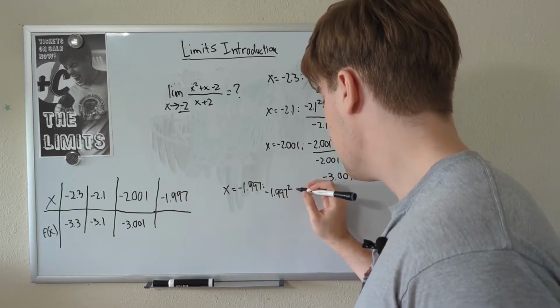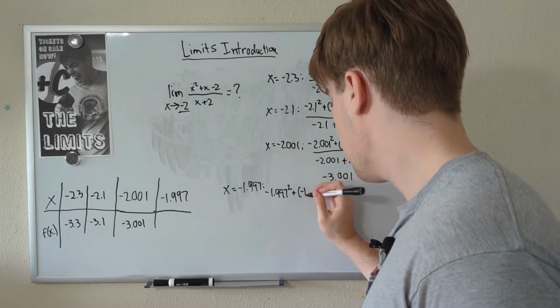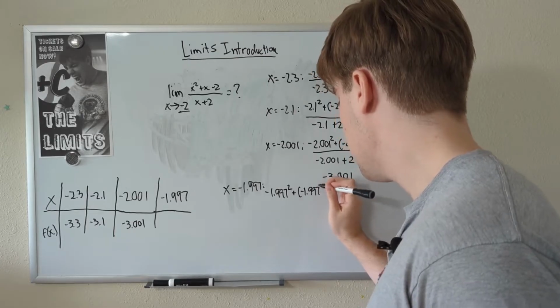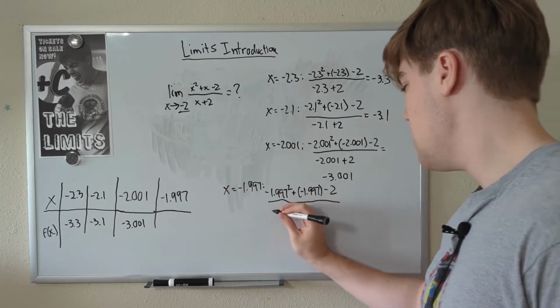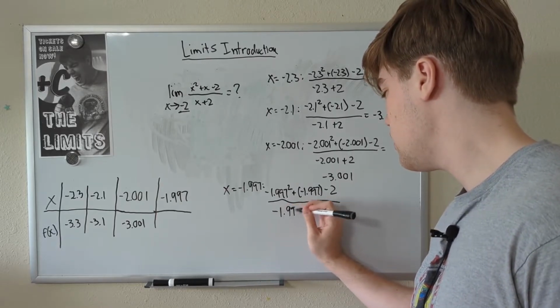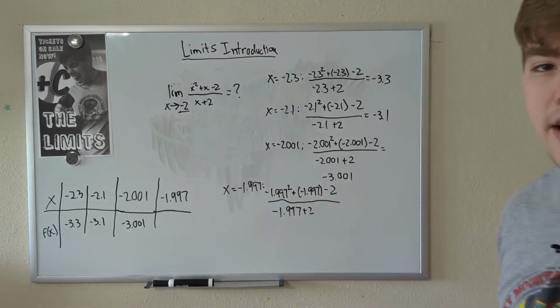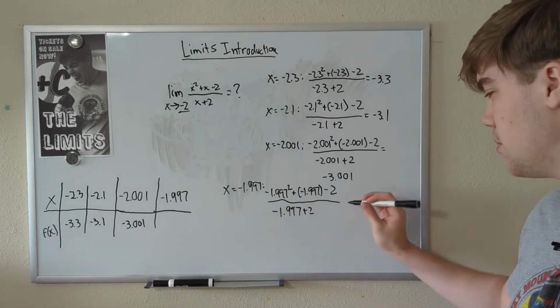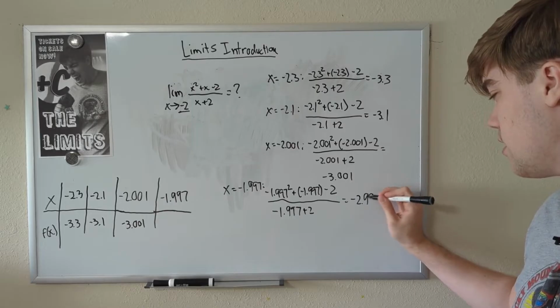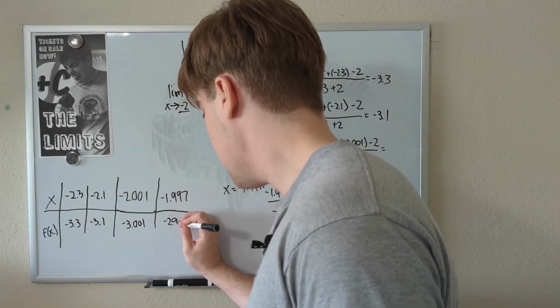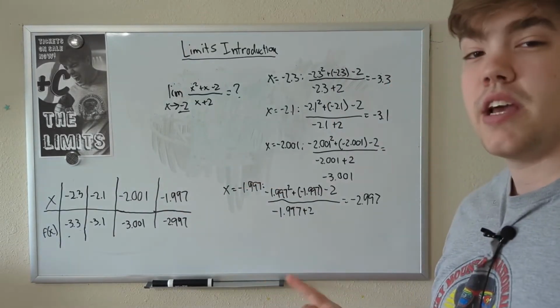Plugging this in, we get -1.997 squared plus -1.997 minus 2 divided by -1.997 plus 2. Once again, not going to do the simplification for this fraction, but this ends up equaling -2.997. I think you guys may have noticed a pattern.